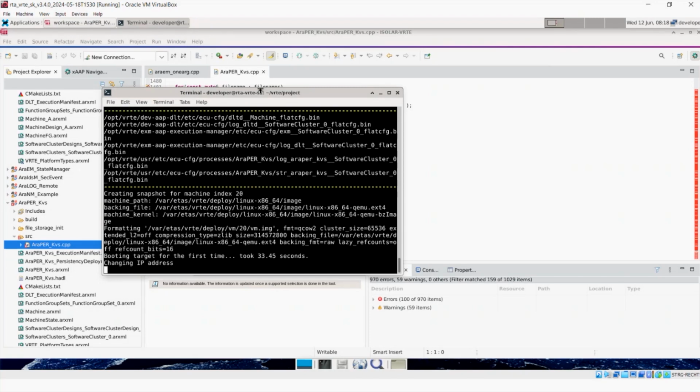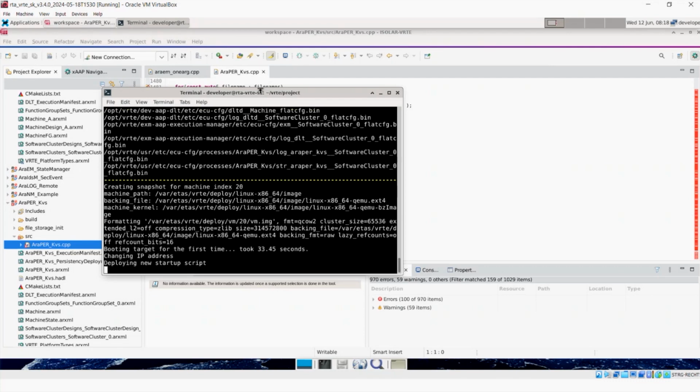It's about to change the IP address, and then it's going to boot the virtual machine. So just bear with it a little bit. It's obviously the morning here in Germany, so maybe it's not quite as awake as it might be in the afternoons sometimes. I'll just have a drink while we're waiting for that.